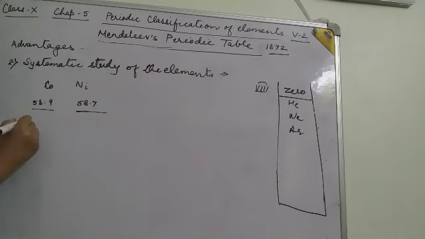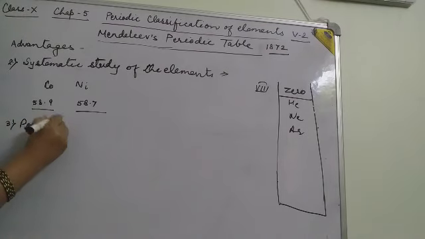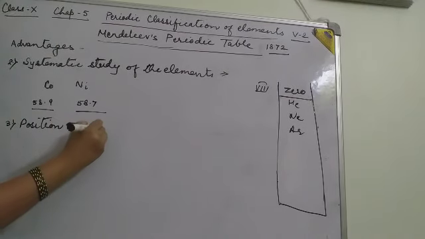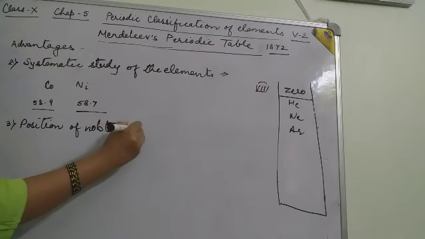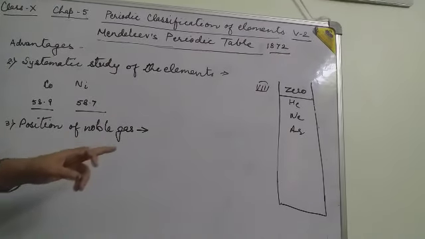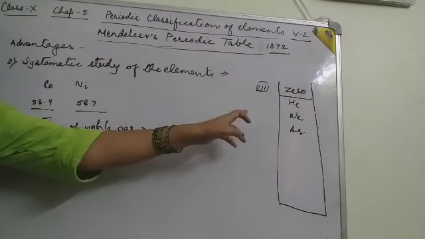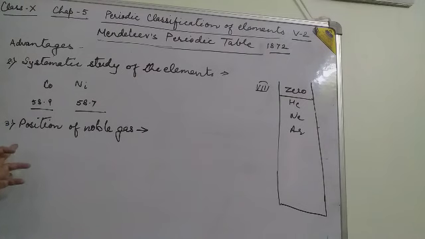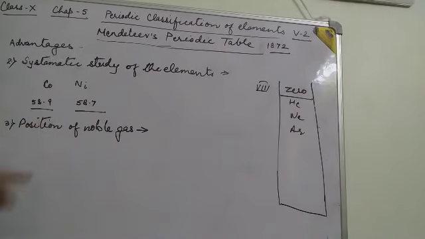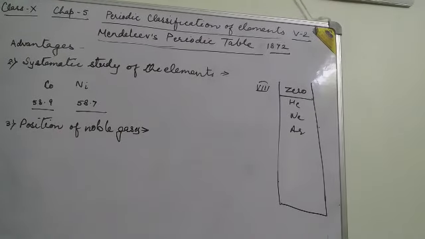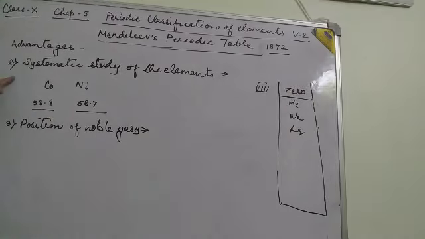Means third is position of noble gases. You can write that after the discovery of the noble gases, a zero group was added to Mendeleev's periodic table for the noble gases. These are the advantages of Mendeleev's periodic table. Like advantages, we can see this example as its